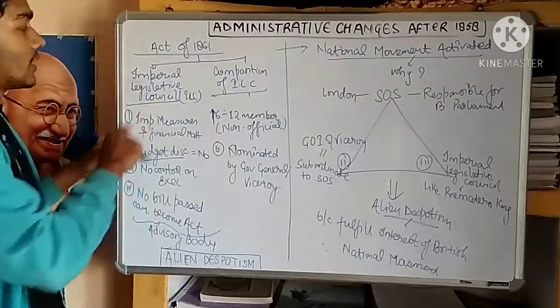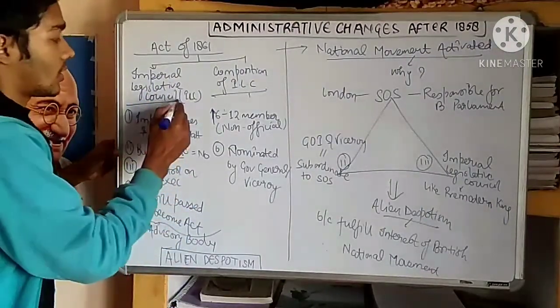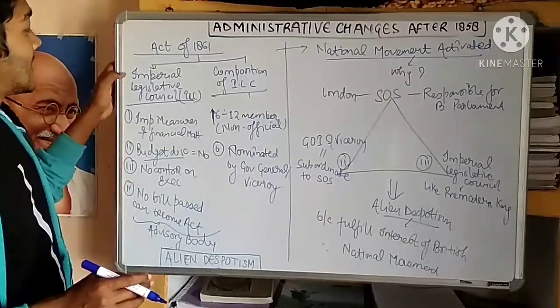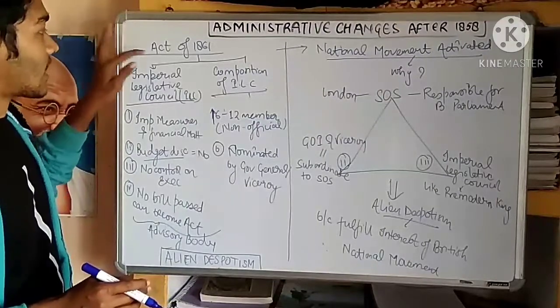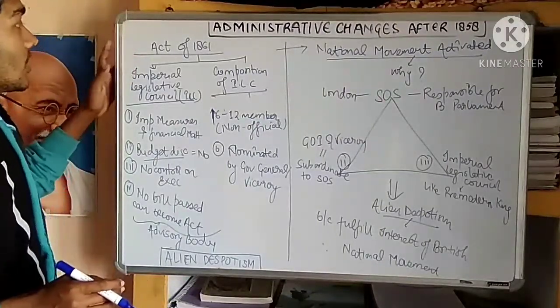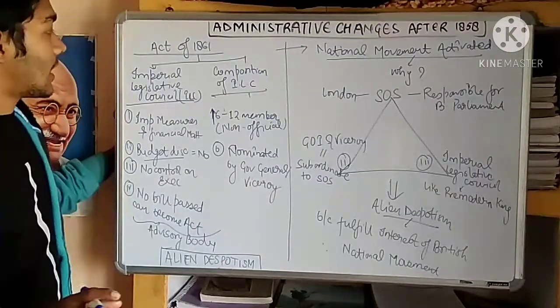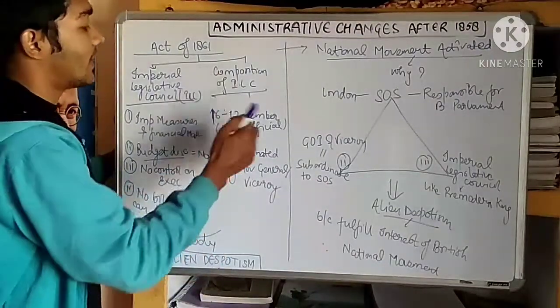to the Imperial Legislative Council. This Imperial Legislative Council, which was born after the Act of 1861, consisted of the Viceroy and its members, and it also consisted of some Indian members.